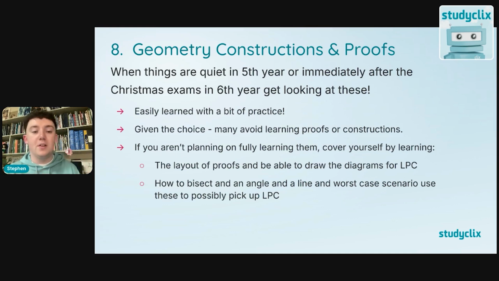This is how you can cover yourself. For the constructions at ordinary level and at higher level, if you learn how to bisect a line and bisect an angle, worst case scenario on the exam paper, bisect every line and bisect every angle. You may get some low partial credit for that, okay? So you're getting a couple of marks for something that you mightn't have known. That's really easy. You'll learn it in 10 minutes.